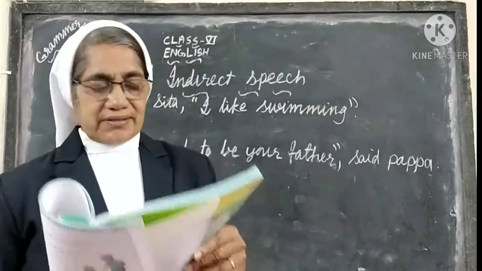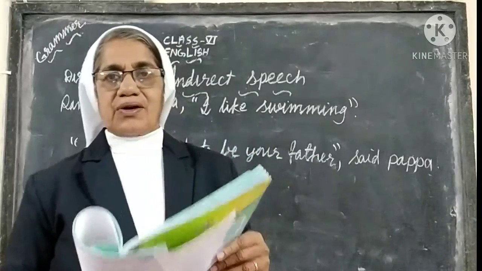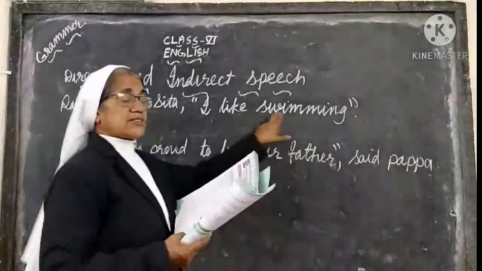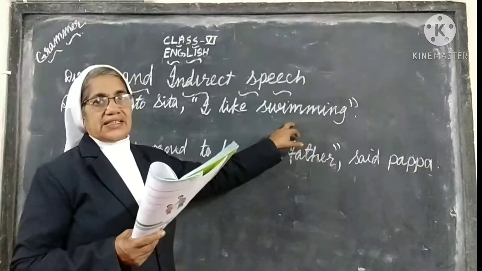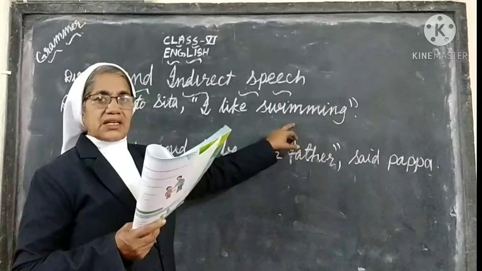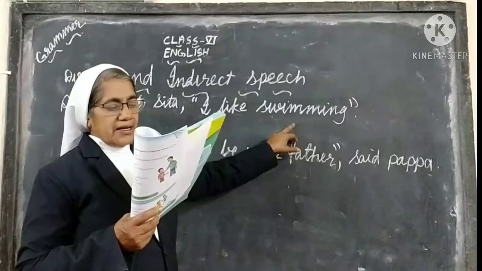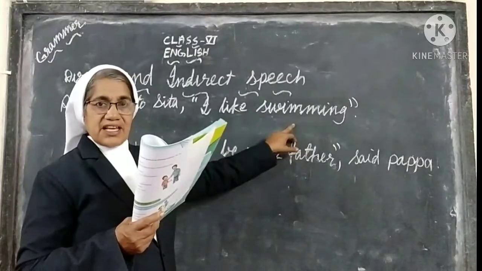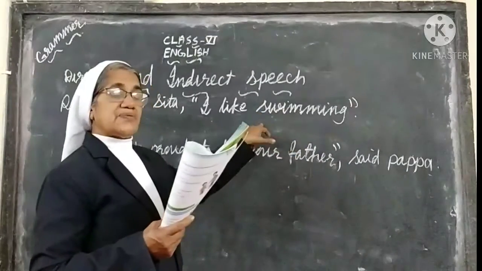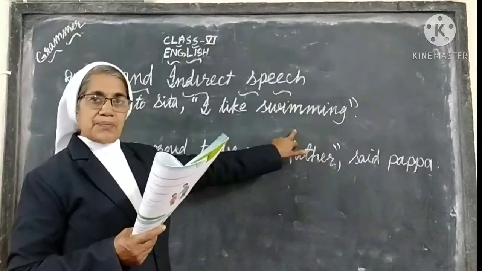Now next point. The words within the quotation marks are called reported clause. See, the first sentence, which is a reported clause. I like swimming. The words within the quotation marks is called a reported clause. So in the first sentence, which is the reported clause? I like swimming. This is the reported clause.